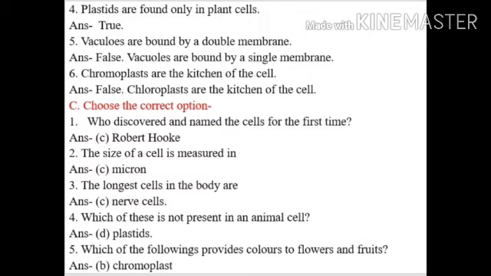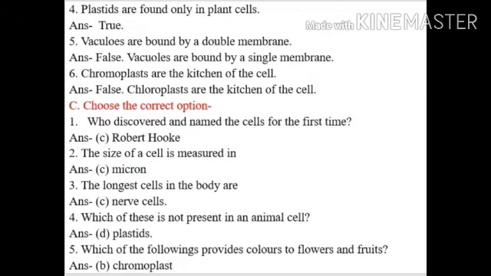Question C. Number 1, who discovered the cells for the first time? The correct answer is option C, Robert Hooke. Number 2, the size of a cell is measured in. The answer will be option C, micron. Number 3, the longest cells in the body are. The correct answer is option C, nerve cells.